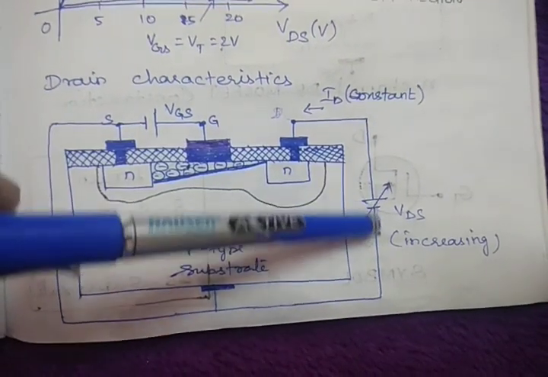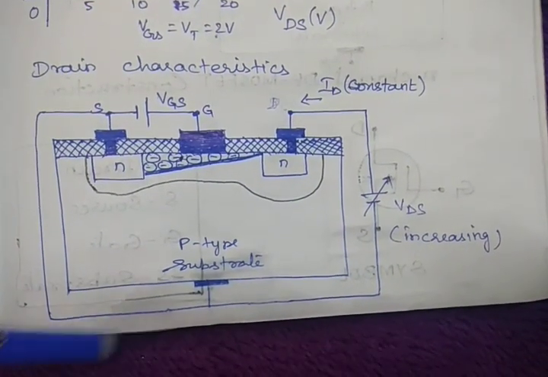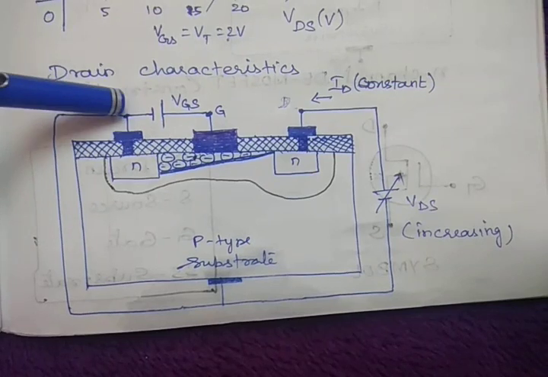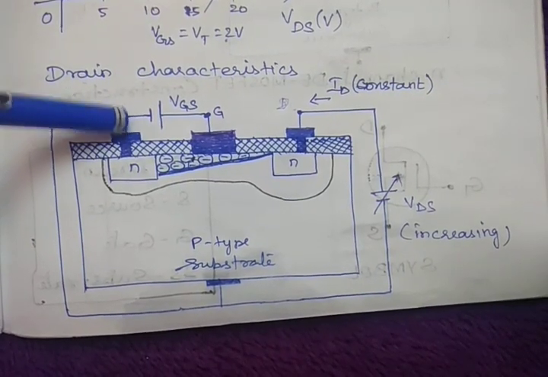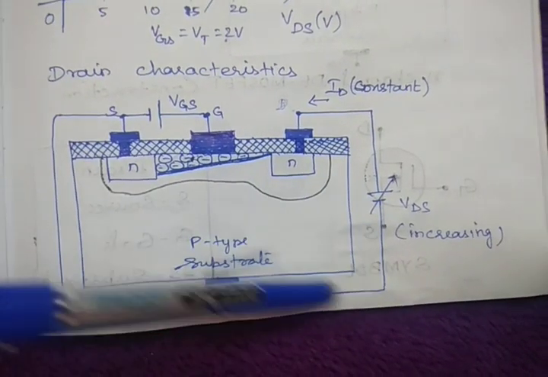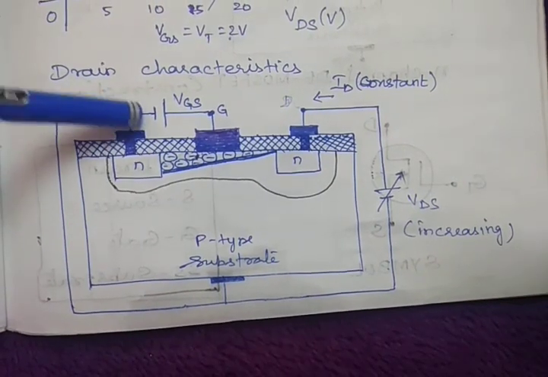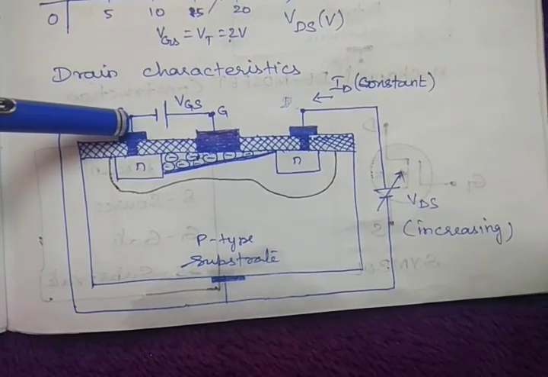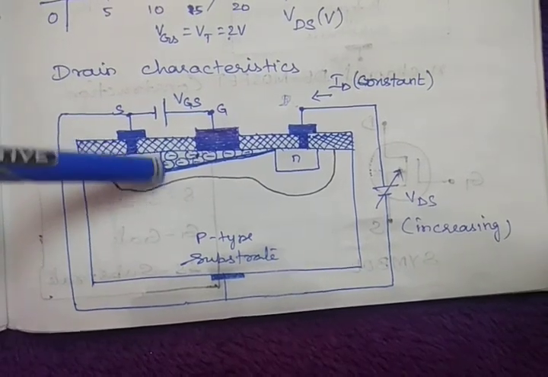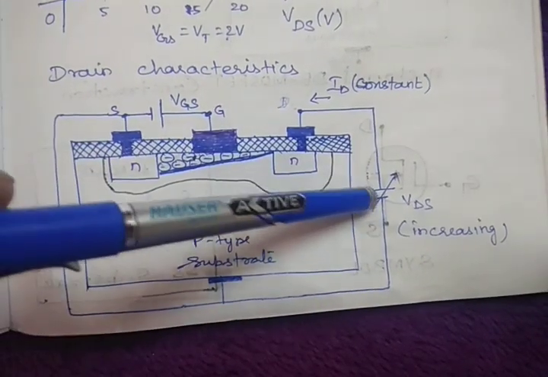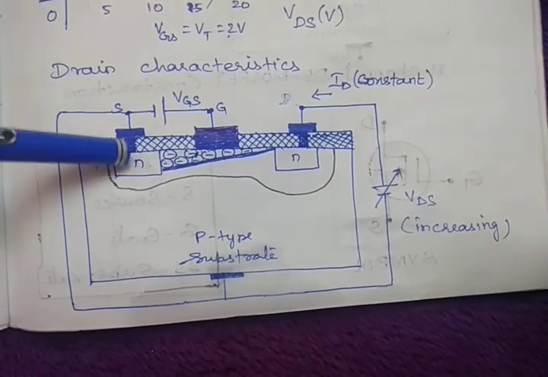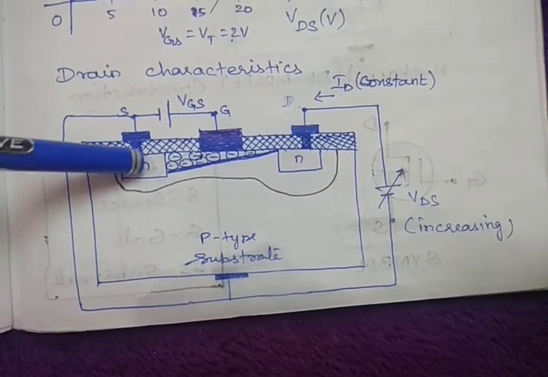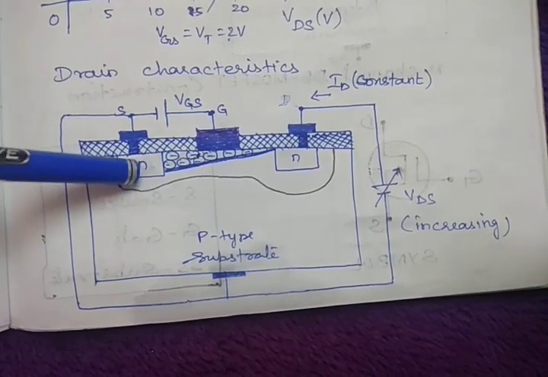See, in the other case, the negative terminal is connected with this source, right? The negative terminal of the battery is connected with this N-type, which means this is forward bias.